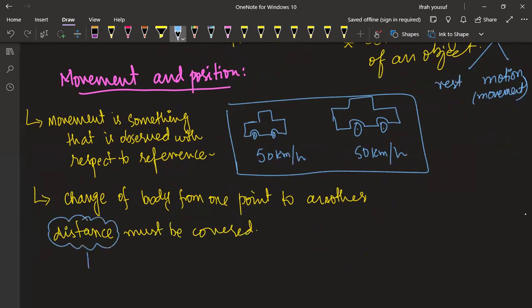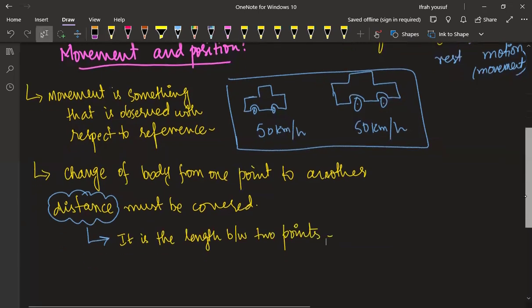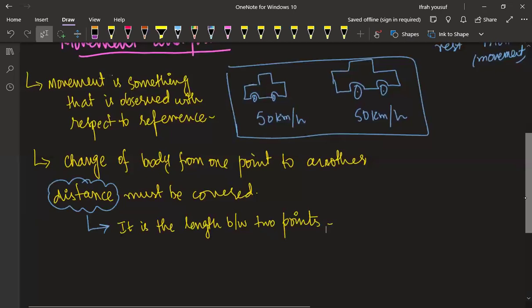Distance is the measurement from one place to another. So distance is the length between 2 points. And there should be a unit. Whatever we measure, there should be a unit.